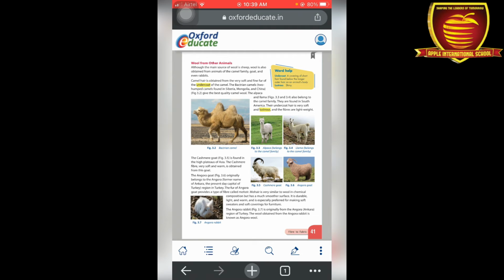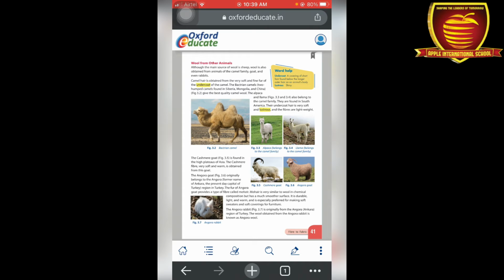Okay, so the next is Kashmiri goat. You can also see the pictures here. The picture of the Bactrian camel is also provided to you, alpaca, and llama. So these are some of the camel family. Now we talk about the Kashmir goat. Kashmir goat is found on the high plateau of Asia. Kashmiri goat has very soft and warm wool. So this is also a goat.